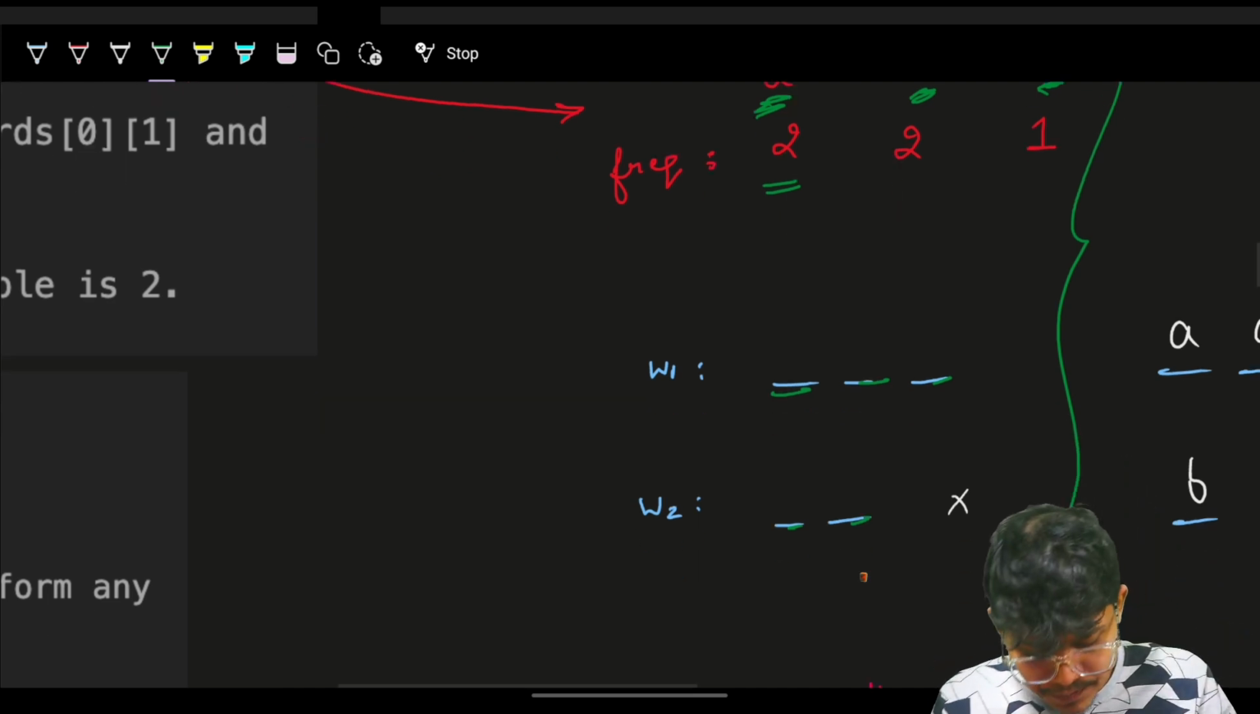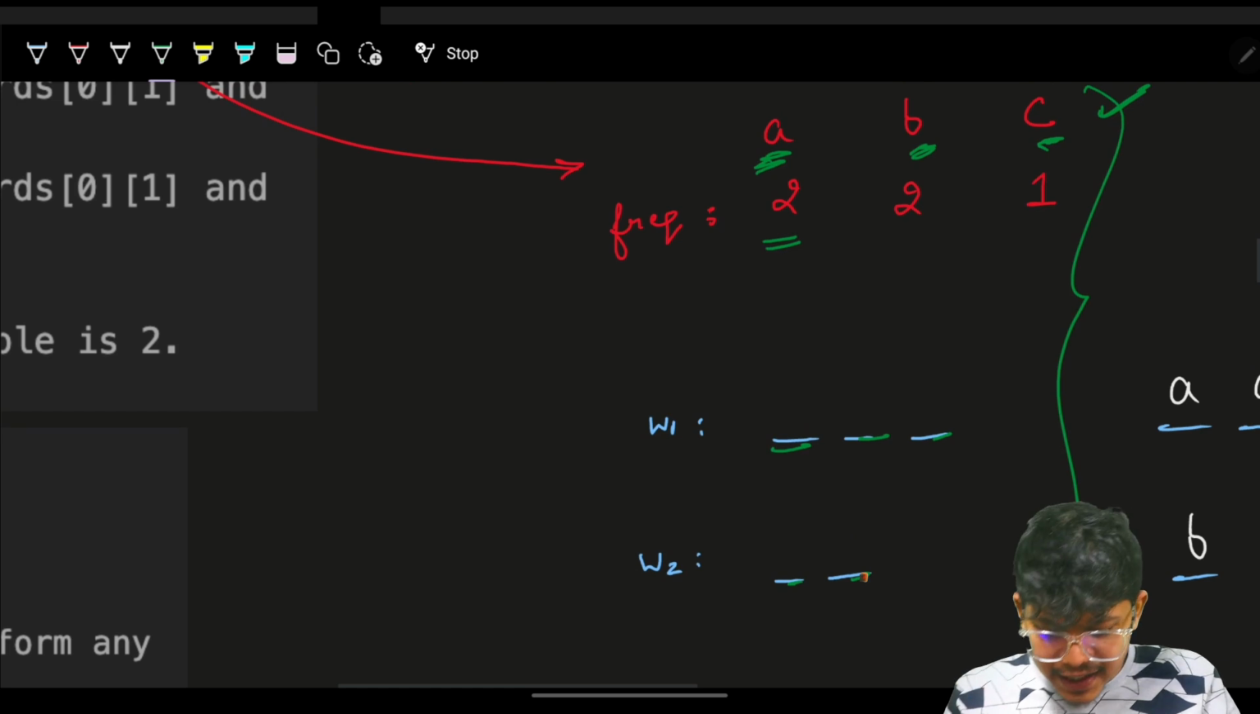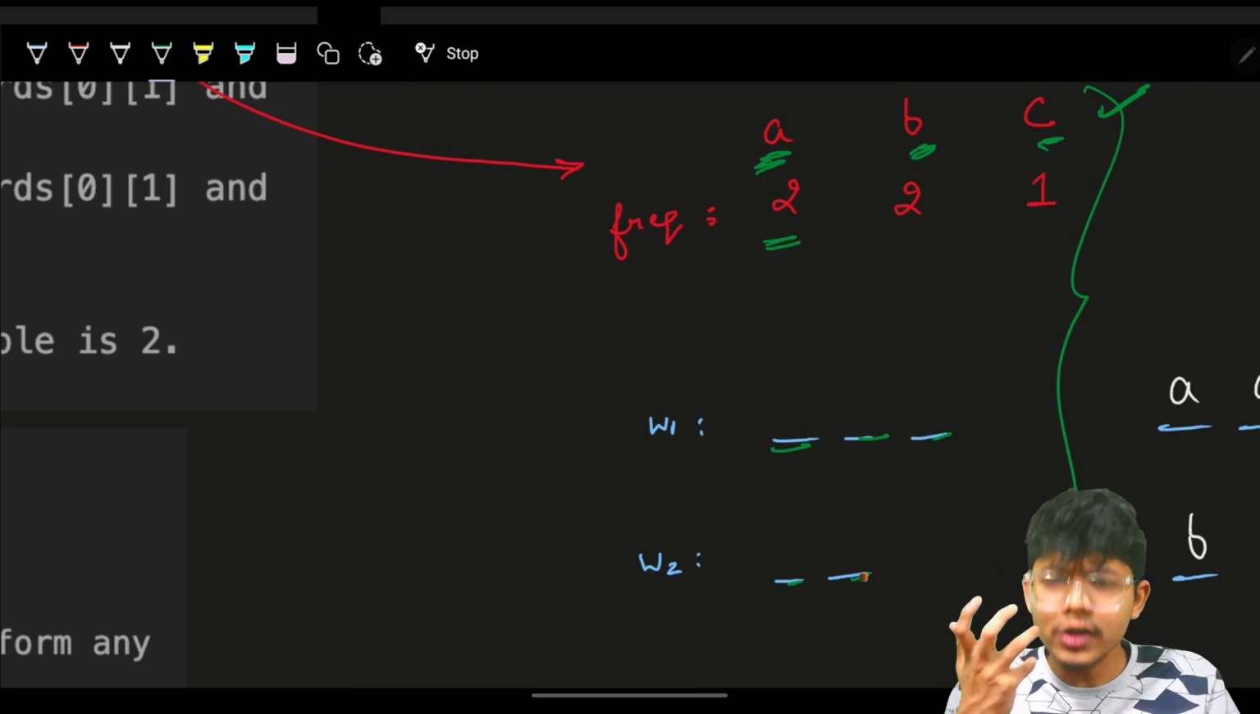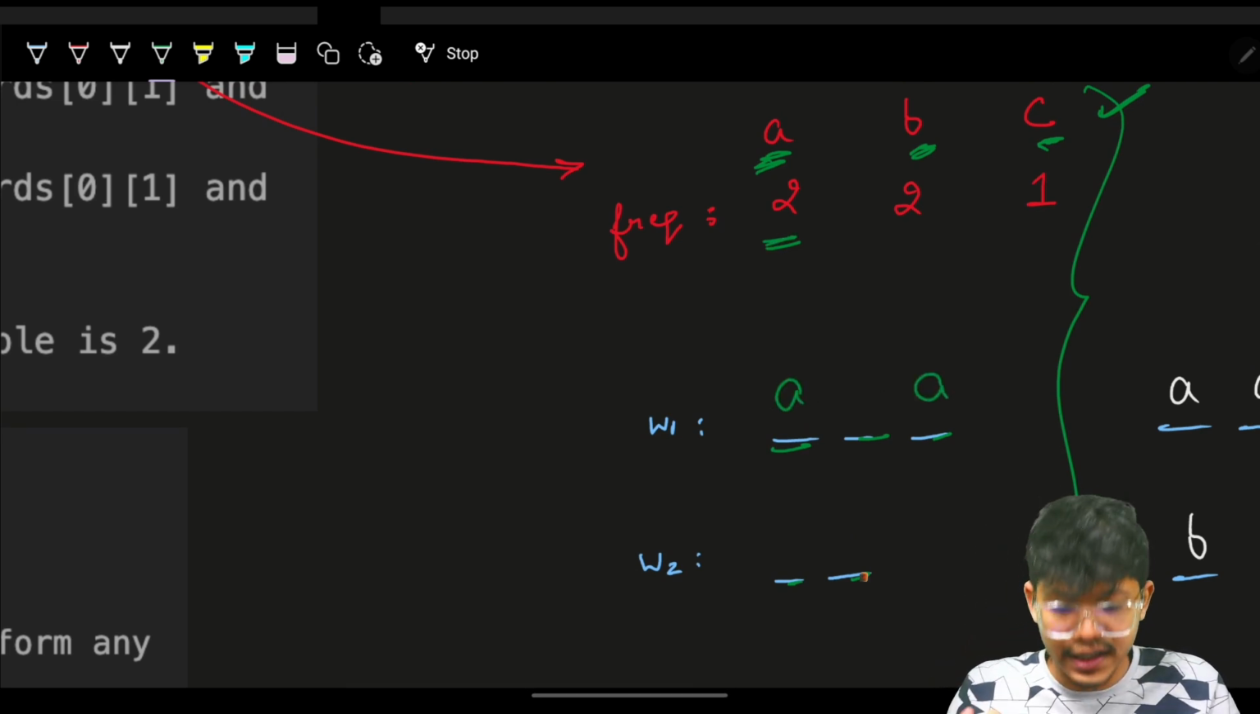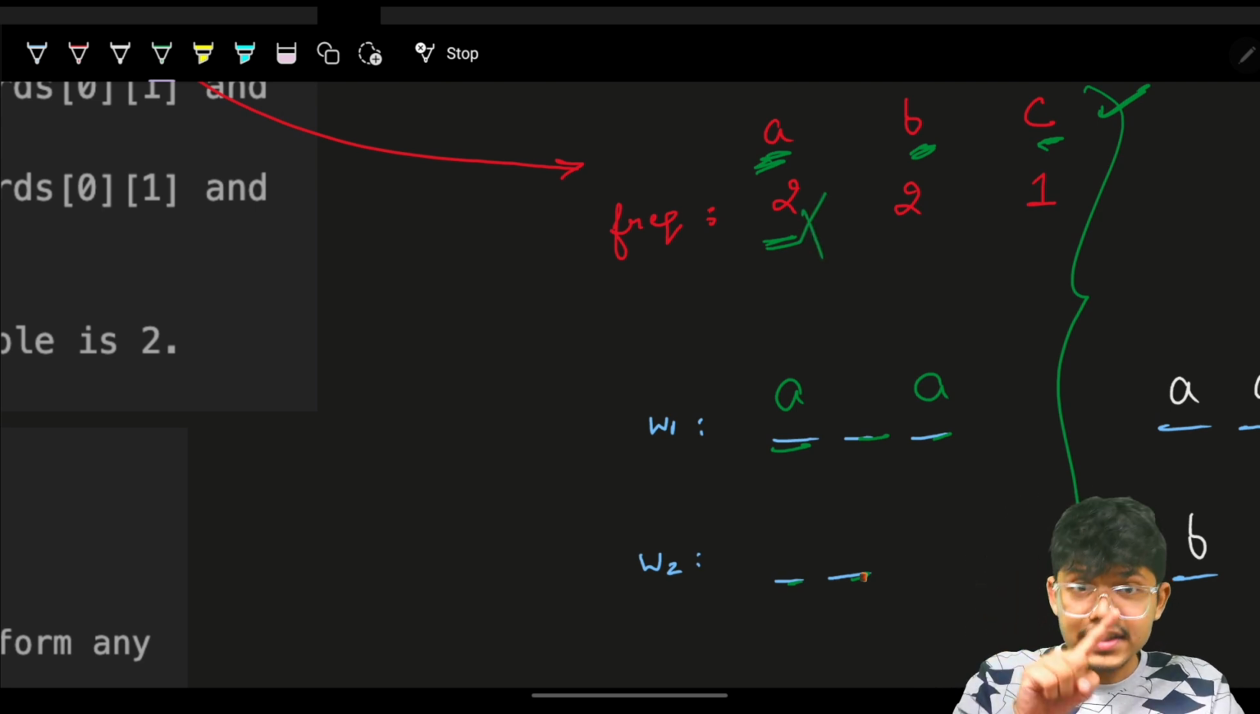So one obvious thing is, you want to make a palindrome, and you have a. So what you will do? You will place a and a here. A is exhausted: two a's and two a's finished.